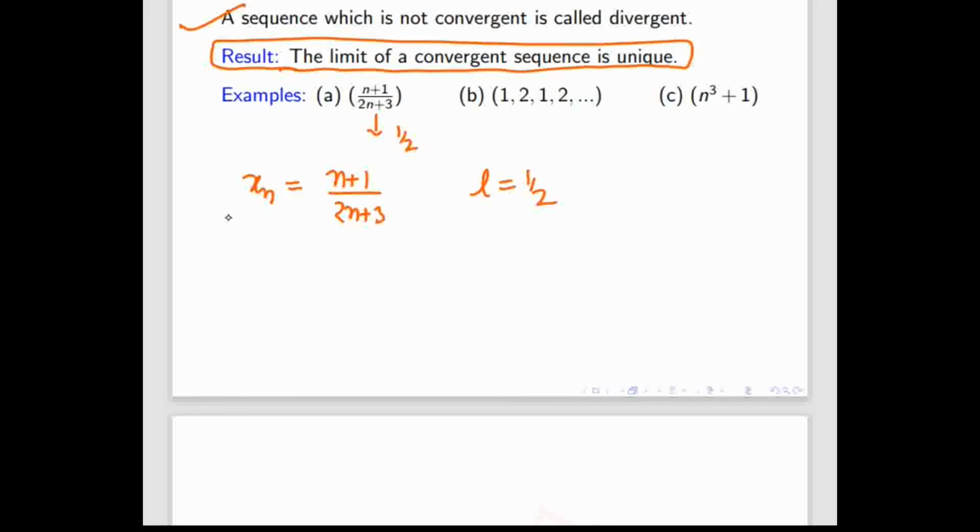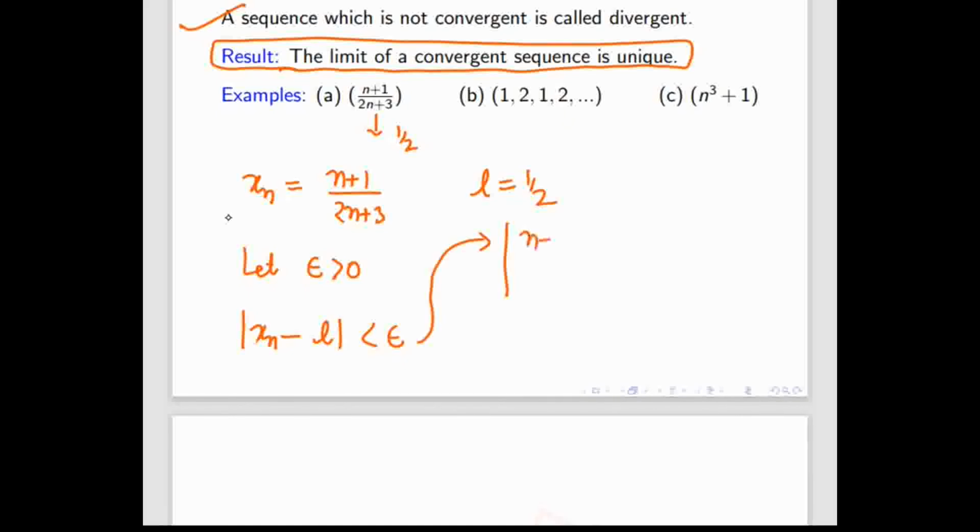Now I will apply the definition. Let epsilon be positive. You have to write always any positive real number. We'll calculate this, |xn minus L| less than epsilon. With the help of this, we will be able to find a natural number. Once we get the natural number, we are done. So let me just do the calculation.